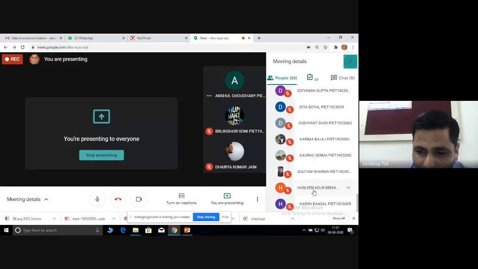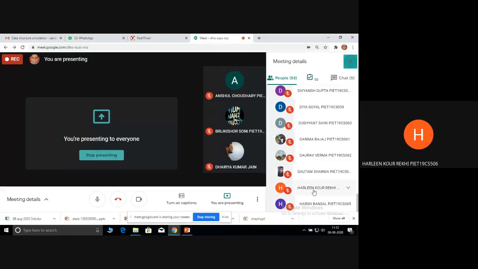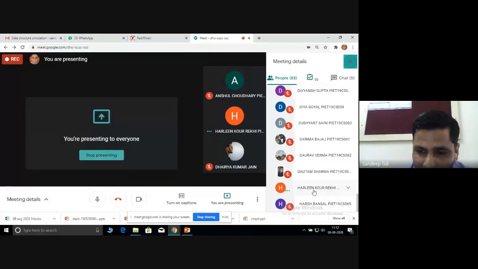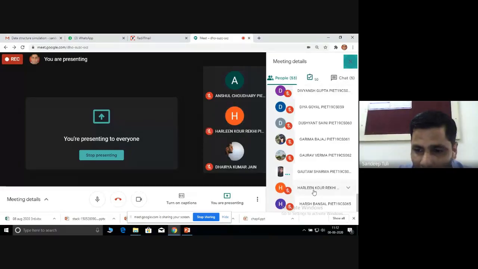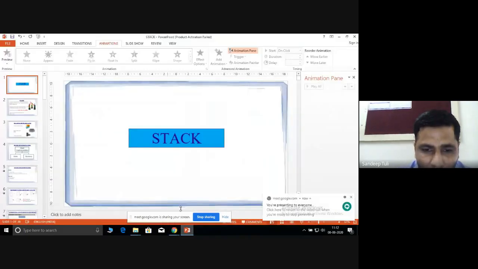Harleen Kaur, yes sir. Okay, good. So we are coming onto the stack now, which is the linear data structure. In primitive types we have seen basic types of data like integer, float, character, pointers and so on. Next is non-primitive, which is user defined.